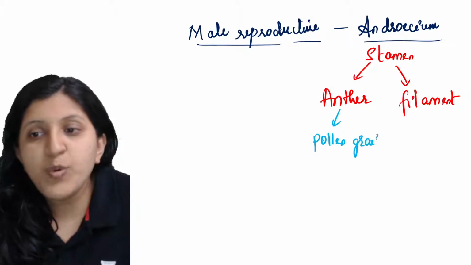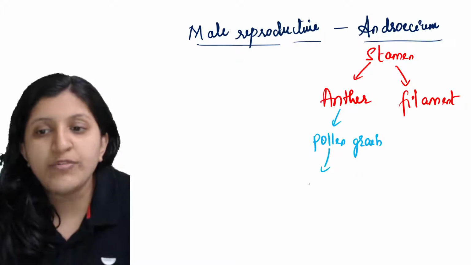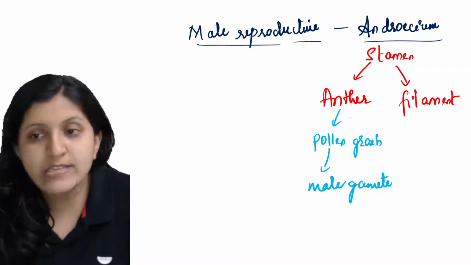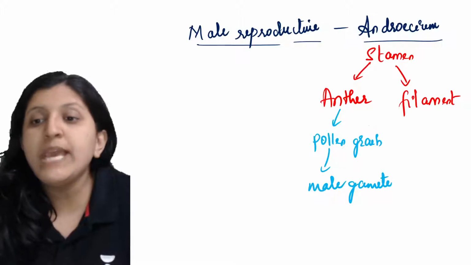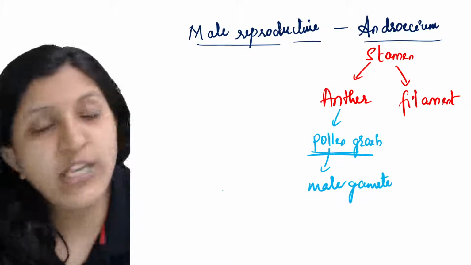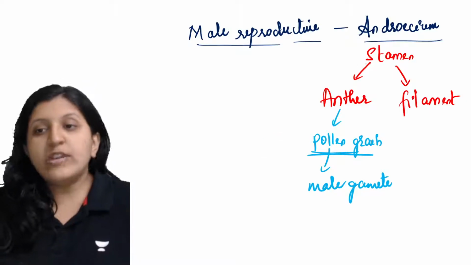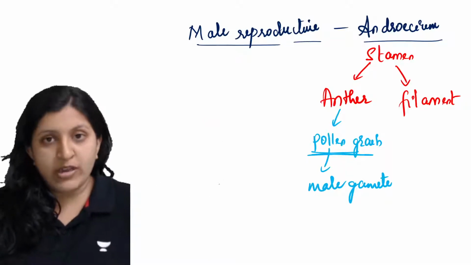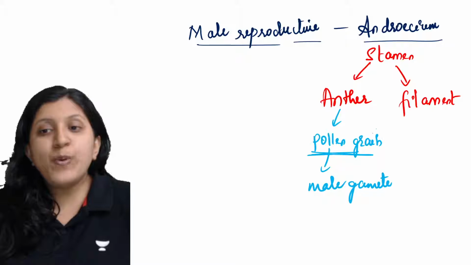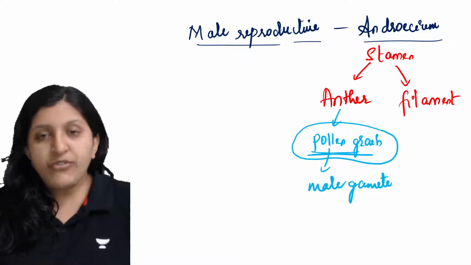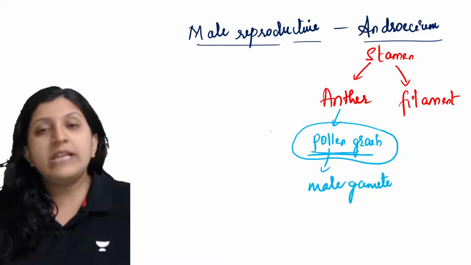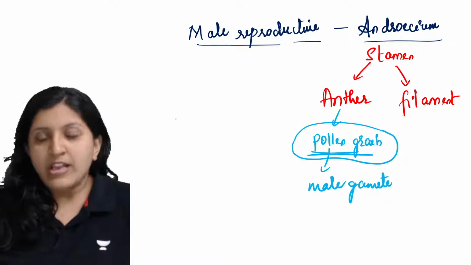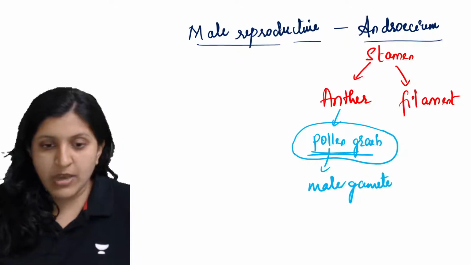Now this pollen grain is the one which consists of the male gamete, or we can say the male nucleus is present inside this pollen grain itself. So this is a male gametophyte, and inside that you can find a nucleus which is required. Now this is with respect to the androecium. Now when we talk of the female reproductive system, what has to be done? This pollen grain has to reach a flower, the female reproductive part, so that there is a chance that fertilization can occur. So let's have a look at the female reproductive system now.